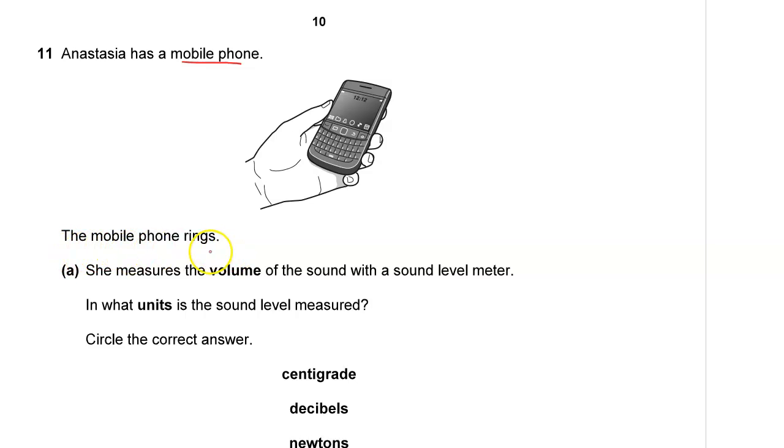The mobile phone rings. She measures the volume of the sound with a sound level meter. In what unit is the sound level measured? Circle the correct answer.